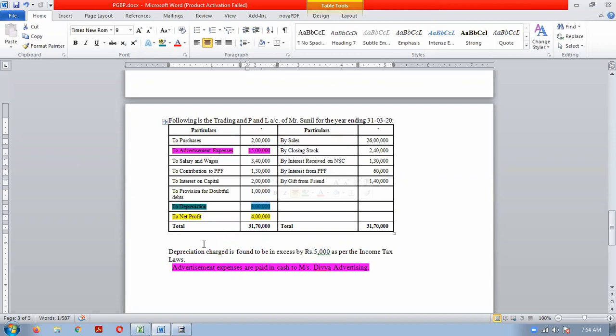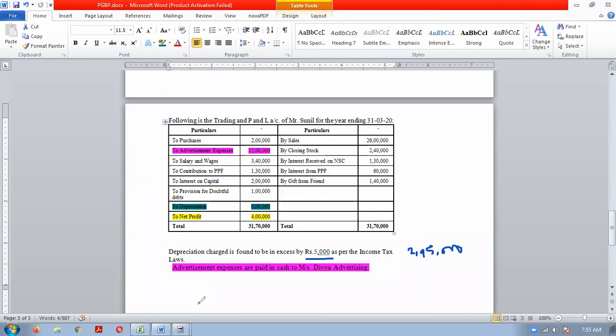But as per income tax law, they are saying that the depreciation charge is found to be excess by 5,000. So the depreciation we have charged, 3 lakhs, is excess by 5,000, means as per income tax, depreciation will be 2,95,000. Correct, no? Because 2,95,000 plus 5,000 will give you 3 lakhs.